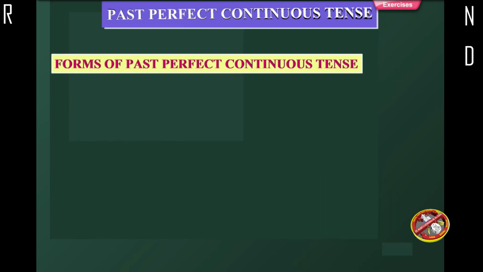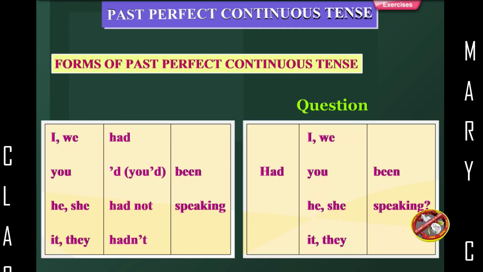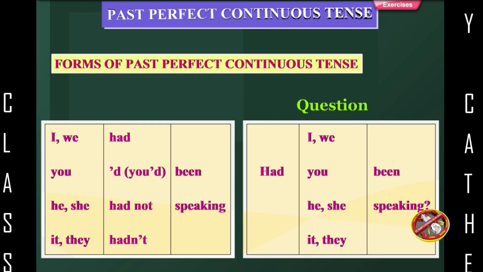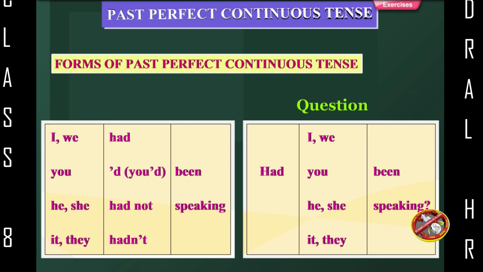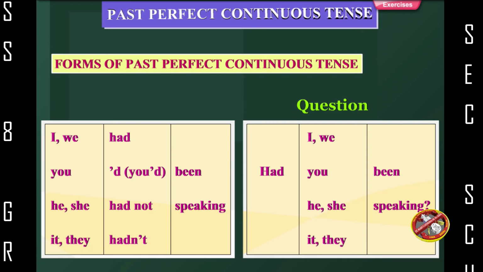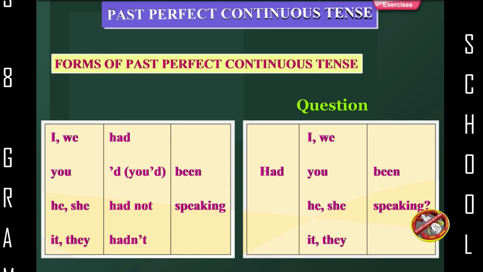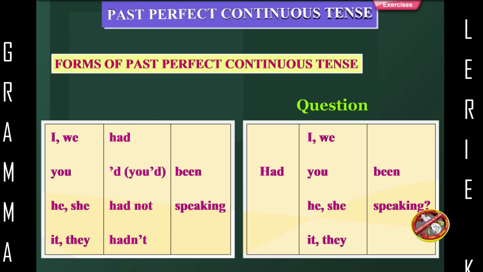Forms of past perfect continuous tense. I, we, had. You, you'd. He, she, had not. It, they, hadn't. Been speaking. Question. Had I, we, you, he, she, it, they been speaking?